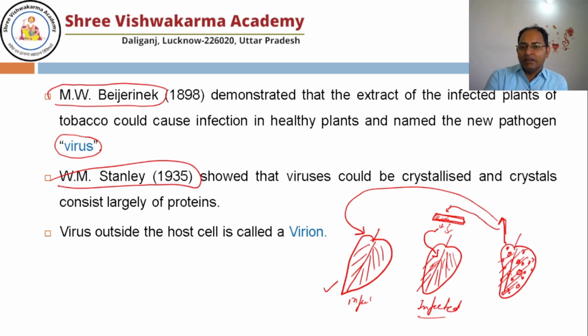Non-living means that if the virus is outside, it doesn't show any kind of living-organism symptoms. The virus only acts once it infects a living cell. So the virus outside the host cell is known as a virion. There is no difference between virion and virus. If the virus is outside of the cell, it is known as a virion, and once it is inside the living cell, it is known as a virus.